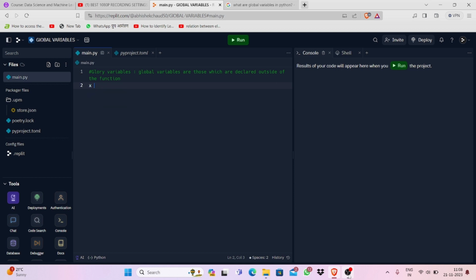Let me take x as a variable, and we can take a string here, and I'm writing my name, Abhishek Chaudhary. So you can see that I have declared a variable here, and that variable I have declared as a string, Abhishek Chaudhary, and now I'm going to define a function.